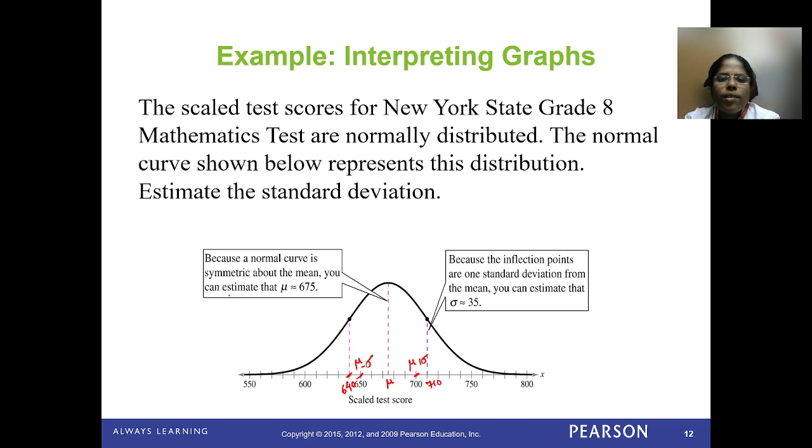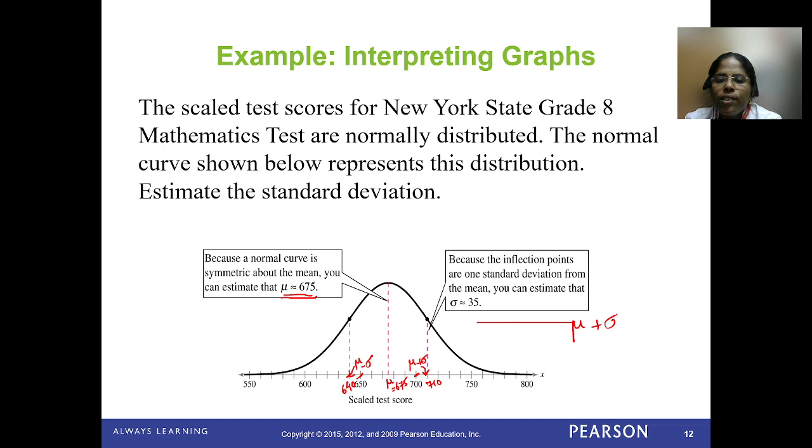Okay, what they are asking here: the normal curve is symmetrical about the mean, so you can estimate that the mu value here is 675. So this value is mu plus sigma, and this value is mu minus sigma. So here they need the value for this.